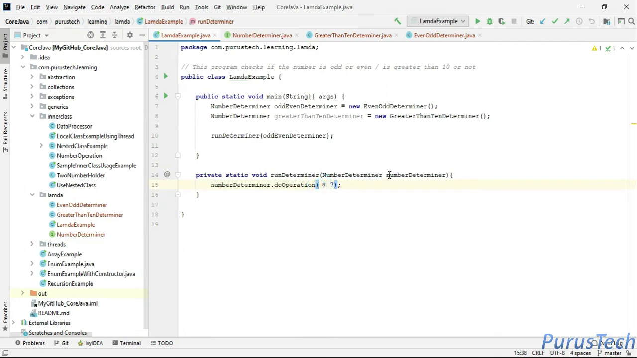Based on the NumberDeterminer, if it is the odd even determiner, then it checks whether the passed number is odd or even. If I pass the greater than 10 determiner, then it will check whether the number is greater than 10 or not. First I have passed the odd and even determiner. Let's run it and see what the output is.